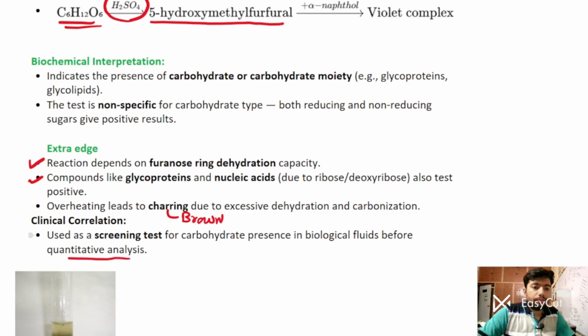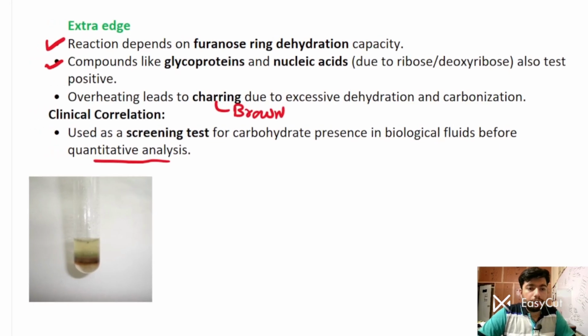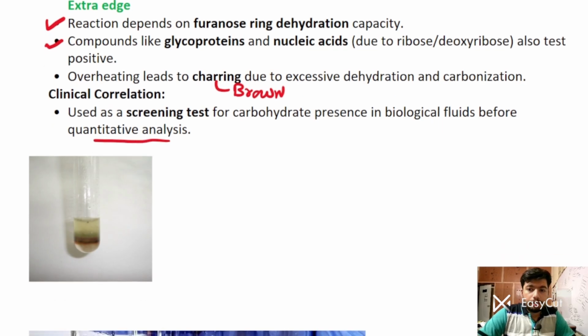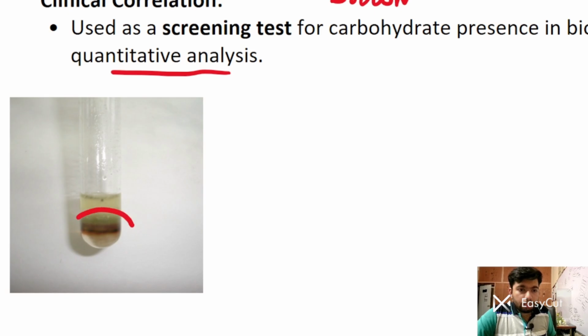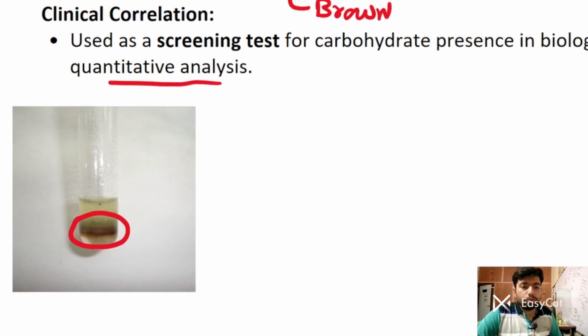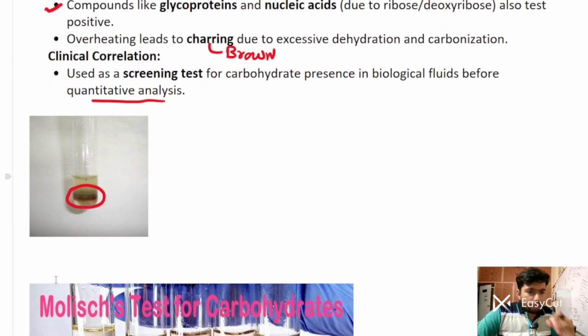Clinically, you can screen this test for carbohydrate presence in a biological fluid before you do any quantitative analysis. You can see a very nicely formed ring in a purple color. I am zooming in, you can see this very nicely formed ring at the junction of two solutions. You can see a slightly greenish tinge above and below the ring.